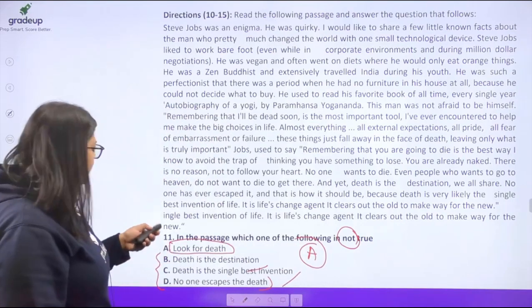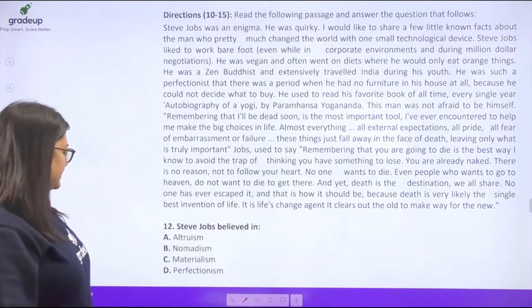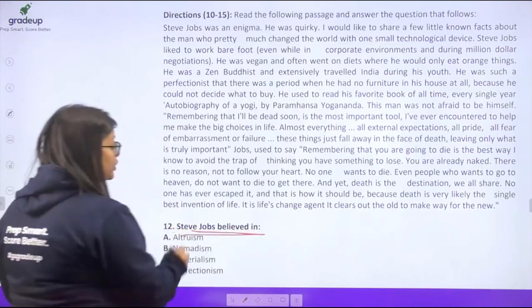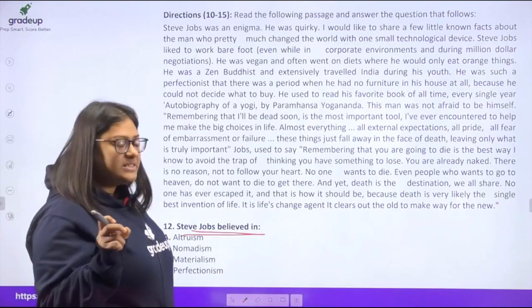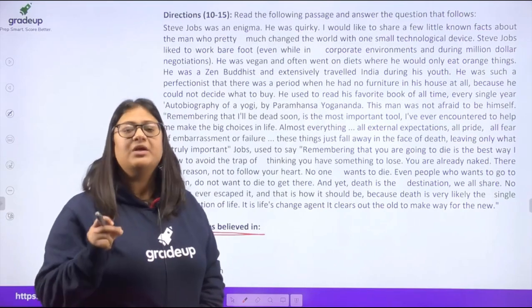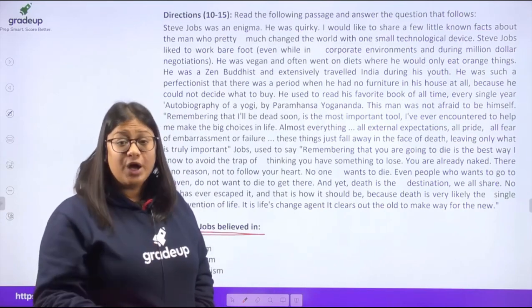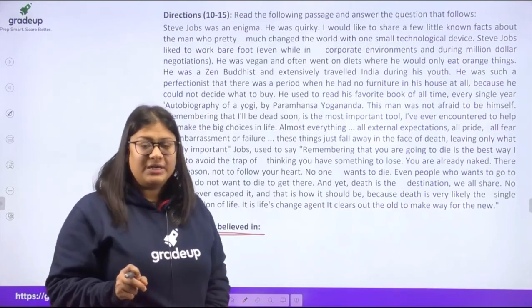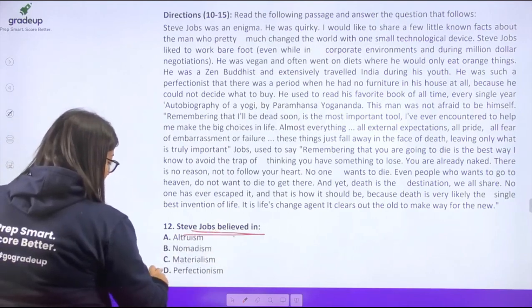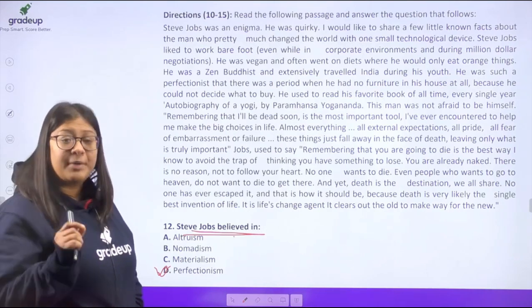Okay, now, all right, this is very, very simple. Steve Jobs believed in, I told you, Steve Jobs was a perfectionist. ठीक है, in the passage, there has been an example that's been given. He did not have furniture at his house. Why? Because he was not able to find the perfect furniture. Okay, so he was a perfectionist. Okay, so he believed in perfectionism.